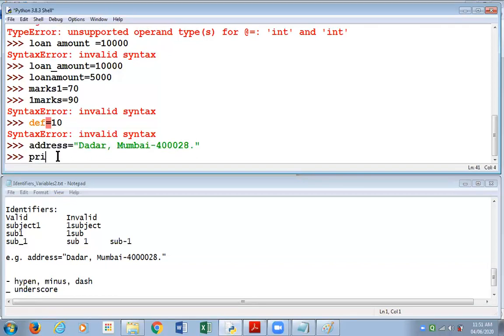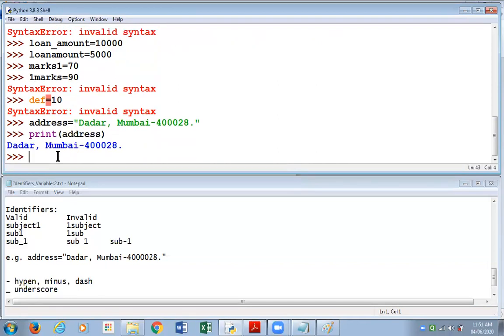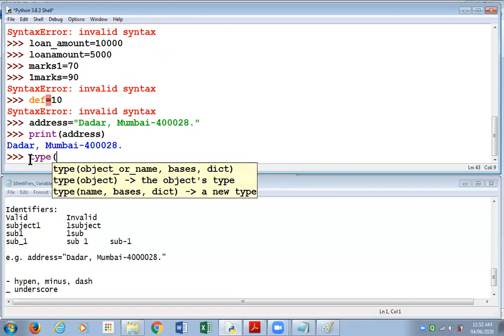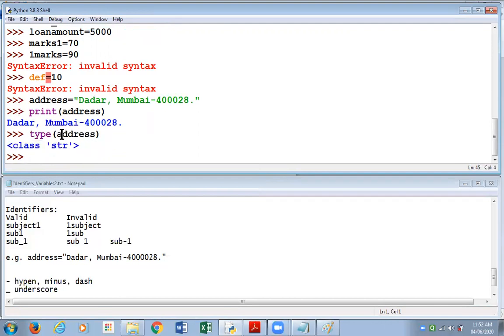So if I give print address, I get to see that string as it is. The only thing in the output, while the print command is showing it to you, is that it doesn't show you the double quotes, but whatever is within the double quotes is displayed as it is. Let me also use the type function and show you what type of variable address is. Yes, sometime back today we created integer variables, and now this variable address is of string type. Please see, str type.